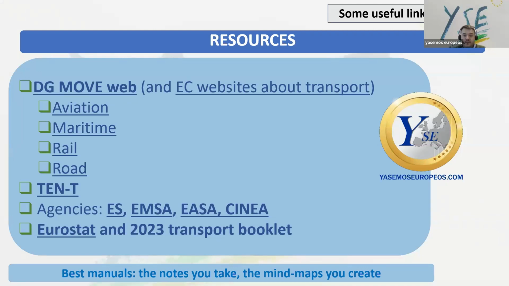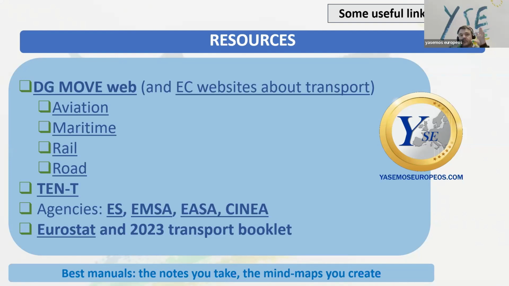of information about transport policy is the DG, the Directorate-General, the entity in charge of transport policy in the European Commission. That is DG MOVE. So you need to go to the web and see all the policies they're dealing with, all the topics, all the items. But remember that sometimes there are other websites and other entities that also work on transport, not only DG MOVE. So it's good to check on them.